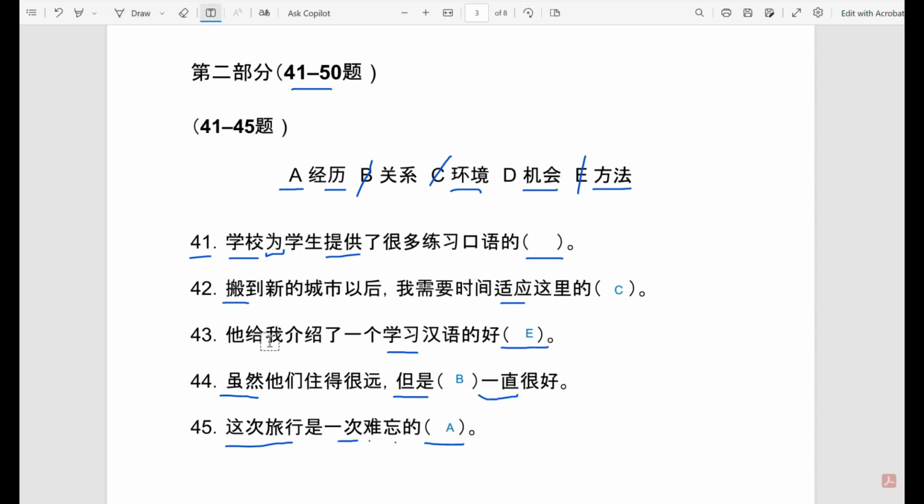So now we still have one option that was open, and now we see more clearly what is the only option that makes sense. With 41, the school provides a lot of 机会, a lot of opportunities for students to practice their speaking.